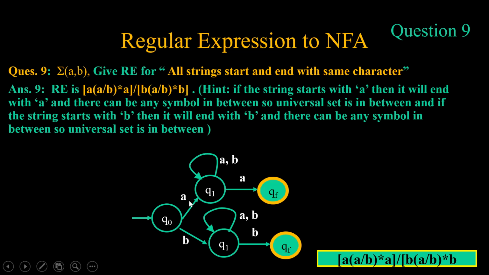So we have starting and ending with a, and starting and ending with b, in an OR joined through this NFA. Why will this NFA have two final states? Because if it starts with a, it ends with a. If it starts with b, it ends with b. So this is how this is diagrammatically represented.